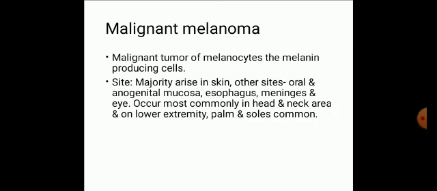Now malignant melanoma. A malignant tumor of melanocytes, the melanin producing cells. Most commonly the majority arise in skin; other sites are oral and anogenital mucosa, esophagus, meninges and eye. They occur most commonly in the head and neck area and on the lower extremities, palms and soles.